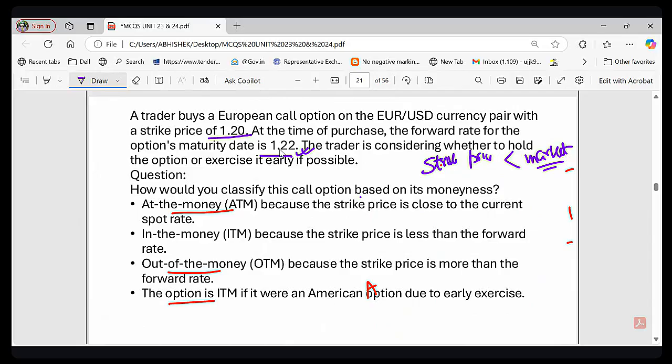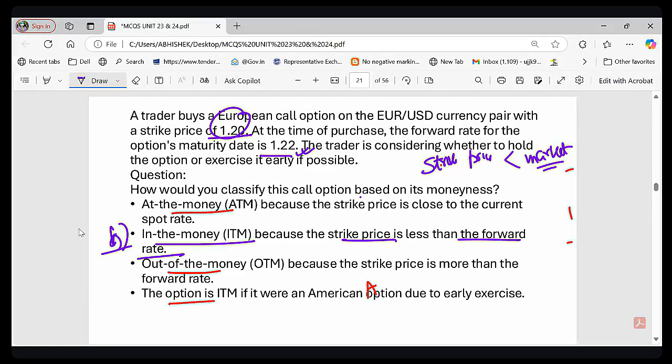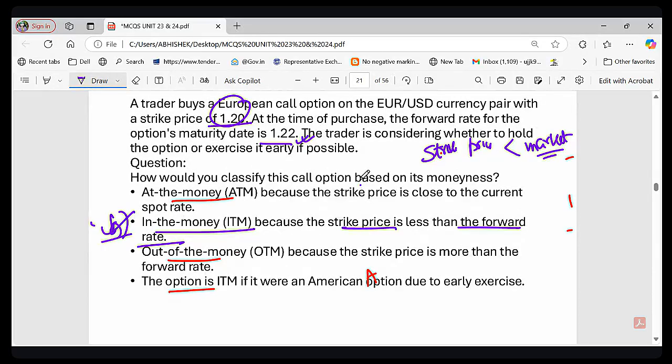In a call option, you buy, right? The strike price is 1.20 and the market price is 1.22, so obviously this is beneficial for you, meaning you are getting it at this price only, right? So that is the point. So what is the correct answer to this question now? Please answer. How do you classify this call option? The correct answer is option B, because this is ITM, because the strike price is less than the forward rate. Since this is a call option, in a call option ITM, the strike price is always less than the forward rate, right?